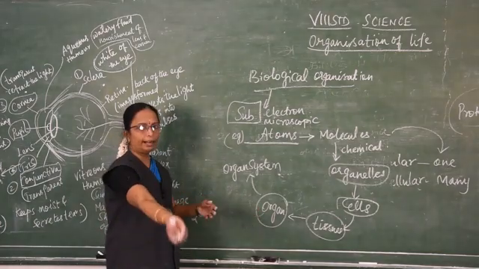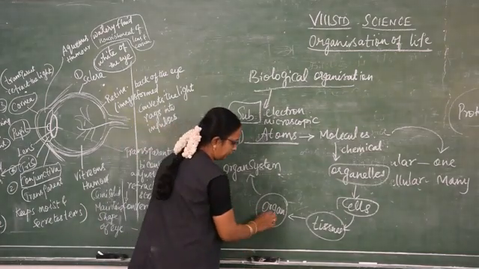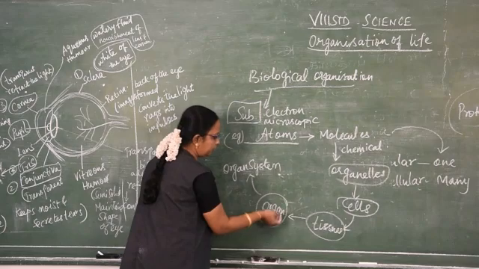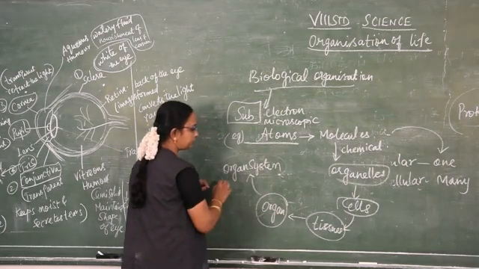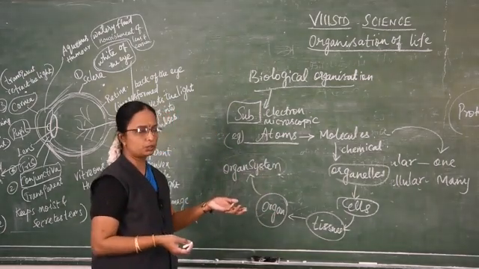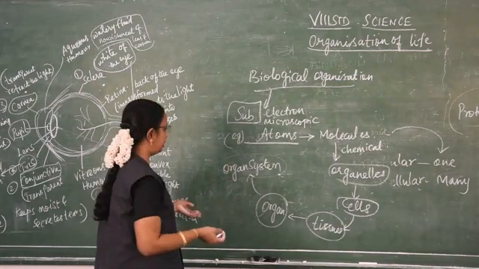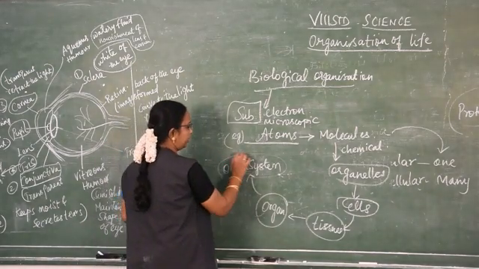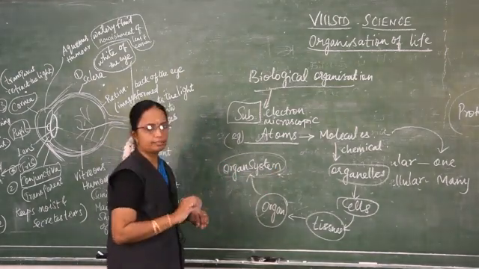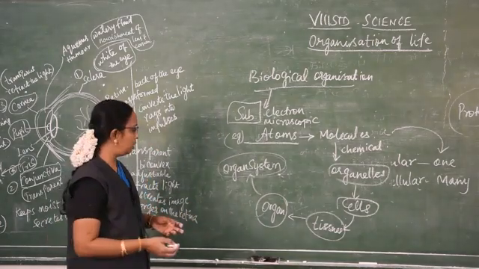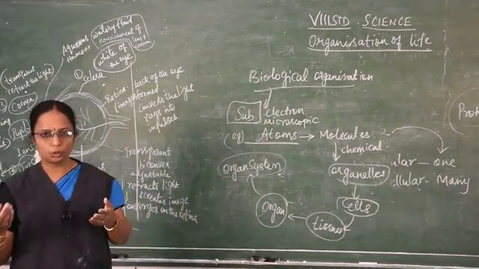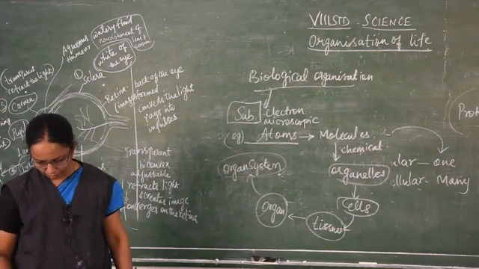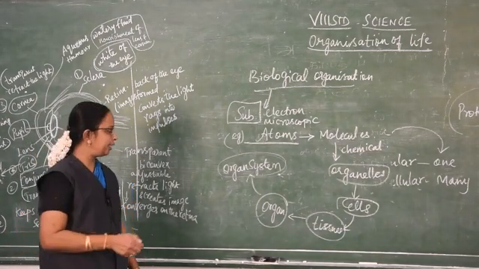Organ means, the hand is an organ, the stomach is an organ, like that. These organs together form the organ system. For example, the reproductive system, the respiratory system, like that. We can find these organ systems inside the animal or the human being. We can see these animals, these organisms.